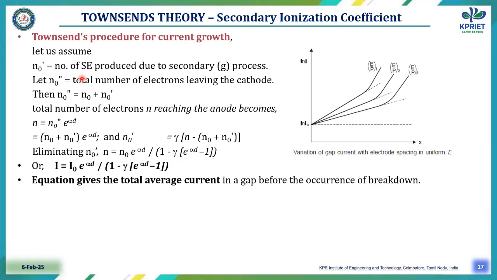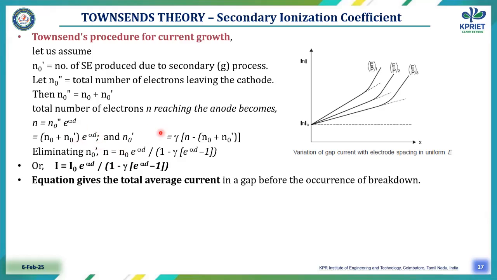This is the Townsend procedure for the current growth leading to breakdown. The current keeps on increasing until it reaches breakdown. Let n naught dash be the number of secondary electrons produced due to the secondary ionization process, and let n naught double dash represent the total number of electrons leaving the cathode. Then n naught double dash equals n naught plus n naught dash. The total number of electrons reaching the anode is n equal to n naught double dash e power alpha d, that is n naught plus n naught dash into e power alpha d.